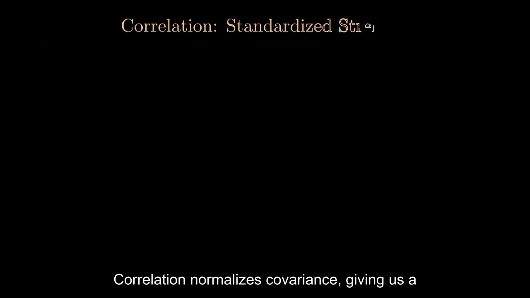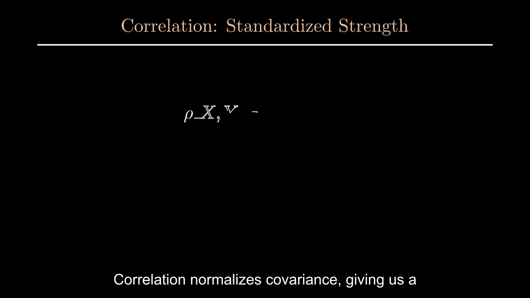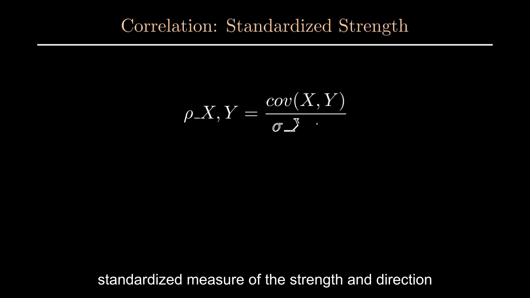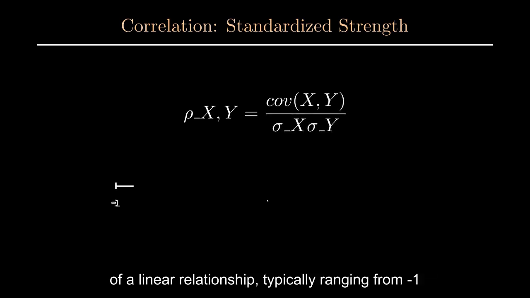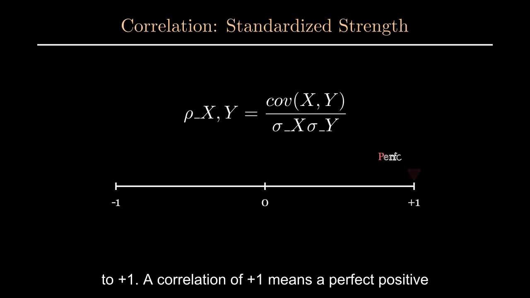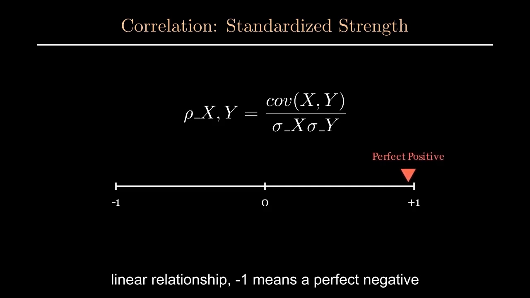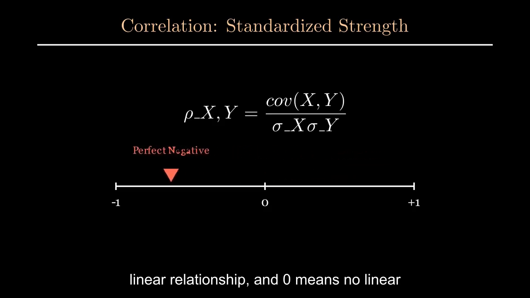This is where correlation steps in. Correlation normalizes covariance, giving us a standardized measure of the strength and direction of a linear relationship, typically ranging from -1 to +1. A correlation of +1 means a perfect positive linear relationship, -1 means a perfect negative linear relationship, and 0 means no linear relationship.